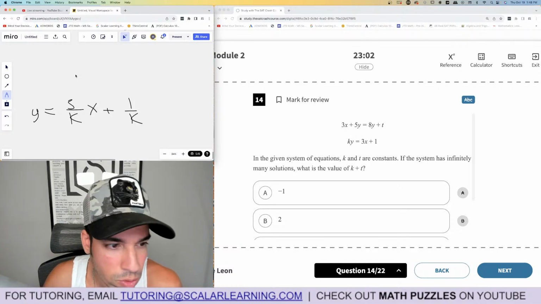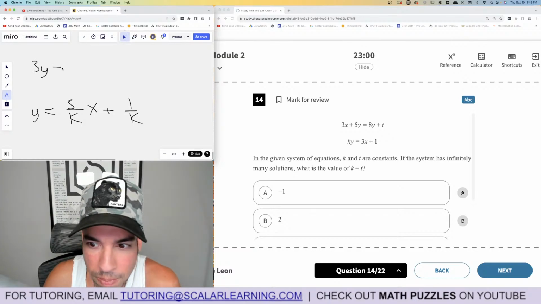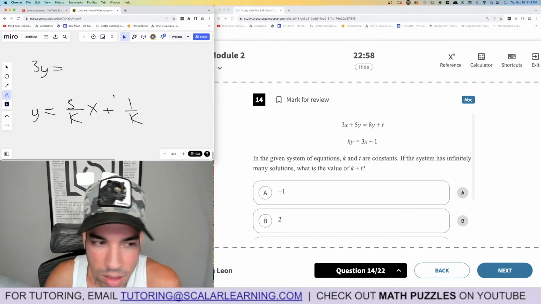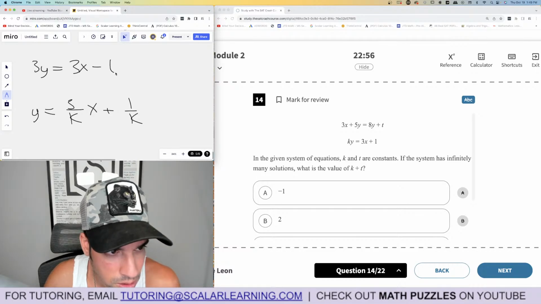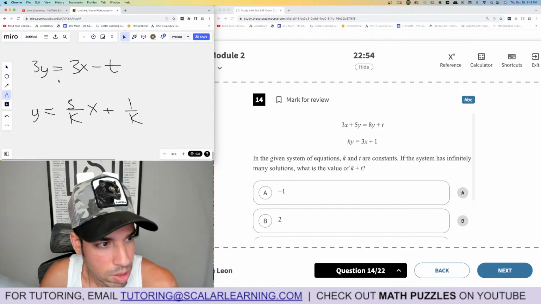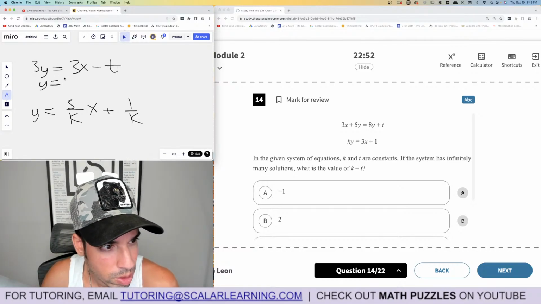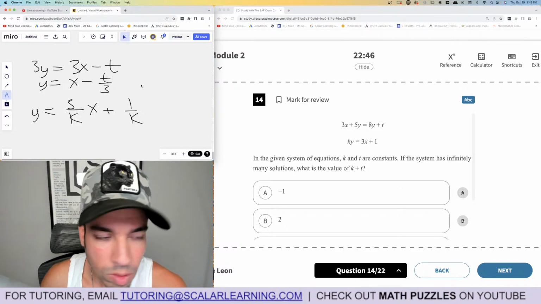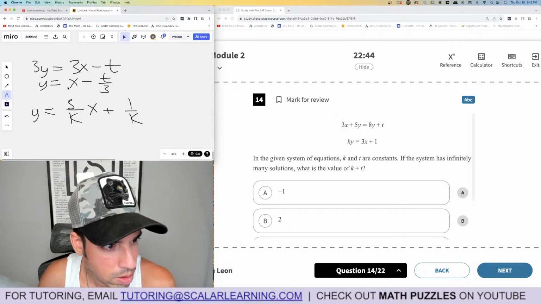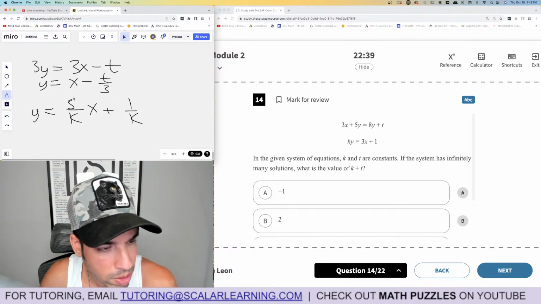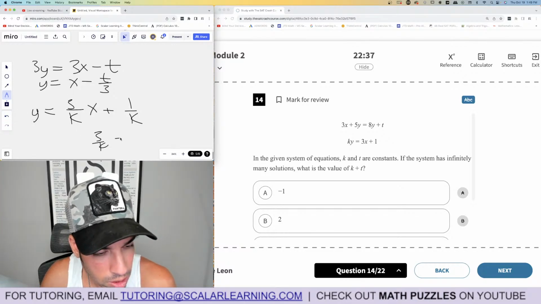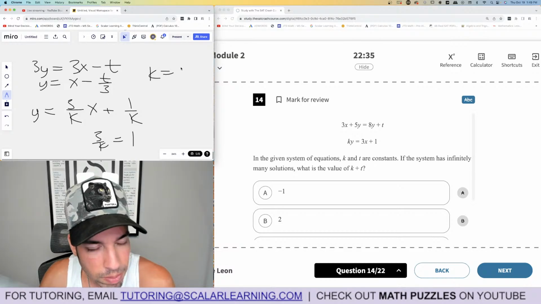Let's bring the 5y over, and that's 3y equals 3x minus t. Then we divide everything by 3, and we get y equals x minus t over 3. So the slopes have to match up. So 3 over k must equal 1, which means k equals 3.